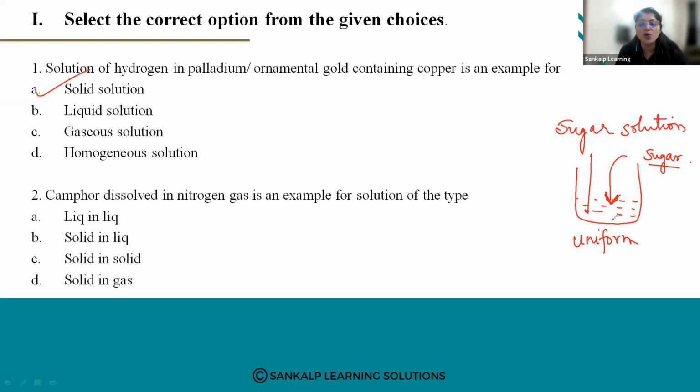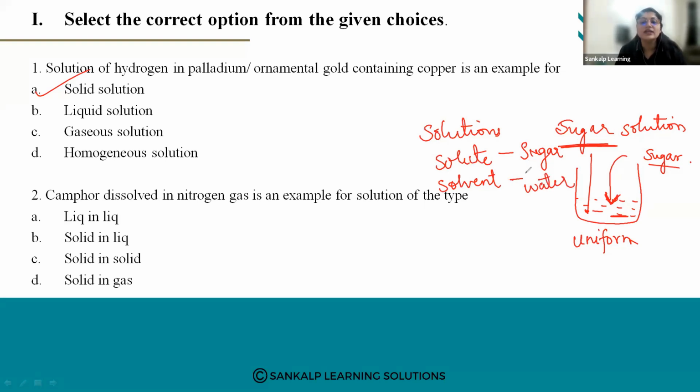So solutions are homogeneous mixtures of two or more components. Now, what are the sugar and water here? Solutions are made up of solute and solvent. Our solute is sugar, and water is the solvent.